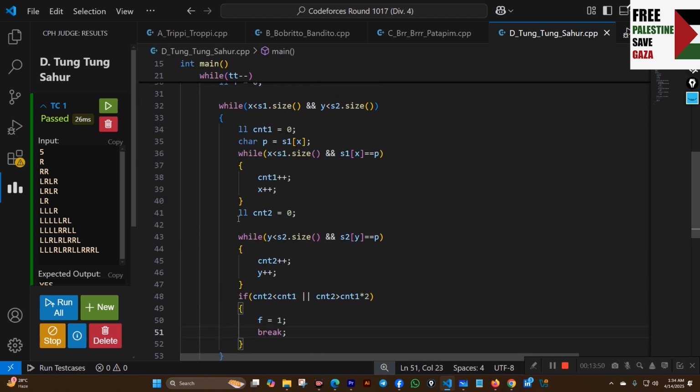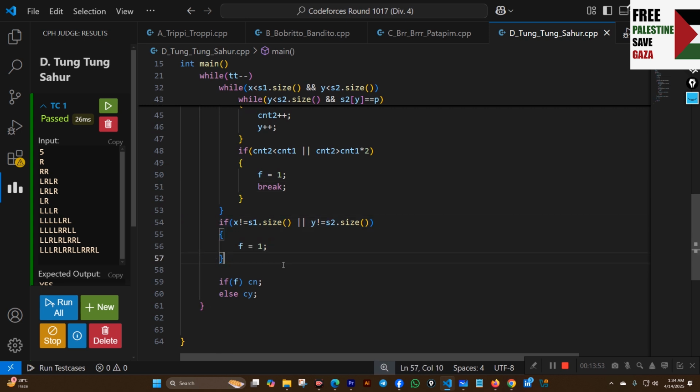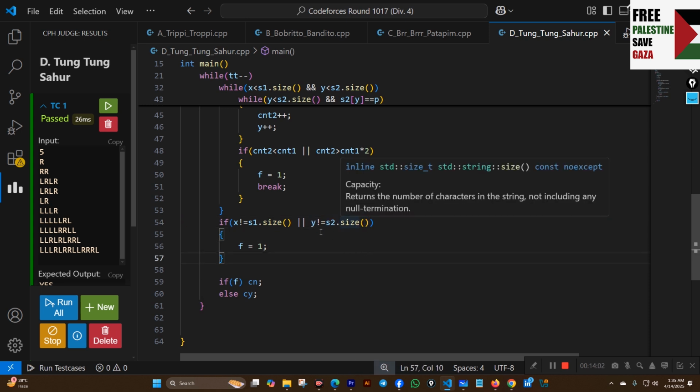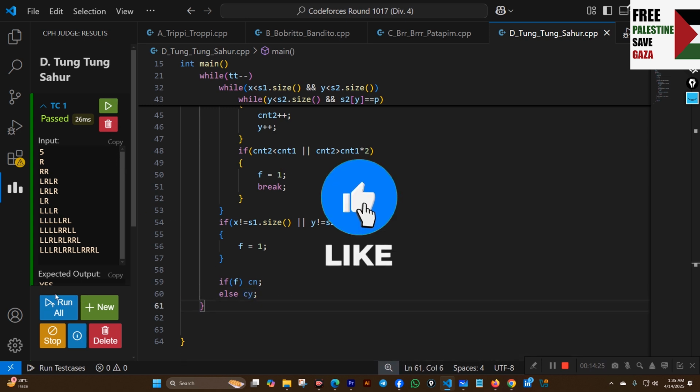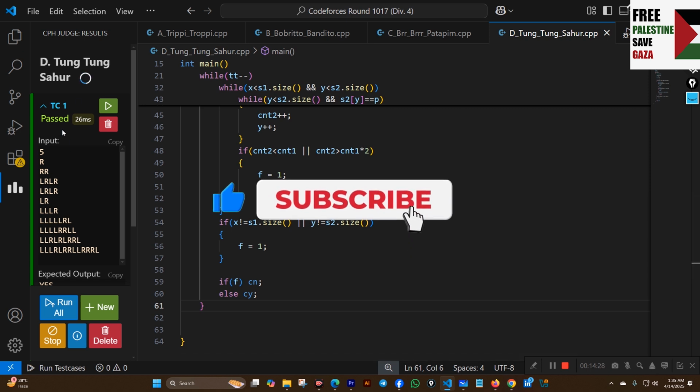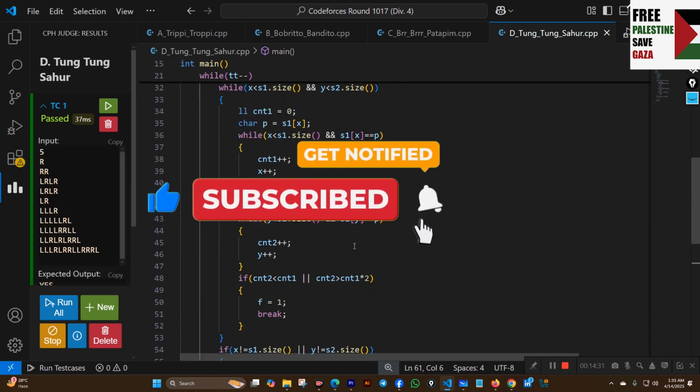Then after the while loop, we check if our x is pointed to the last position of s1 or y is pointed to the last position of s2. When one of these two conditions is false, we set the flag equal to 1, and at the last we can say that when our flag is 1, the answer must be no, and else our answer must be yes. Okay, if we run this, our test case is passed. So I hope you understand this problem.